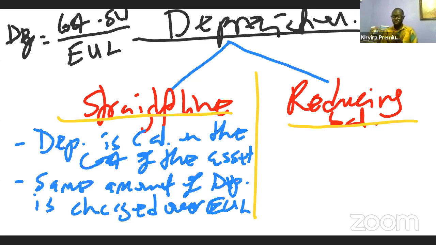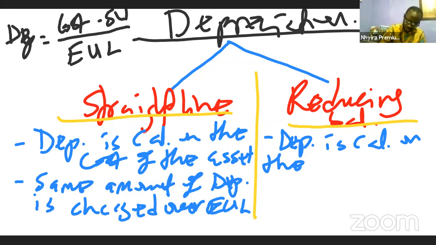So with the straight line method, all I want you to understand is this: the depreciation is calculated on the cost of the asset, and the same amount of depreciation is charged over the economic useful life of the asset. Now, when it comes to the reducing balance, depreciation is calculated on the carrying amount or the carrying value of the asset.